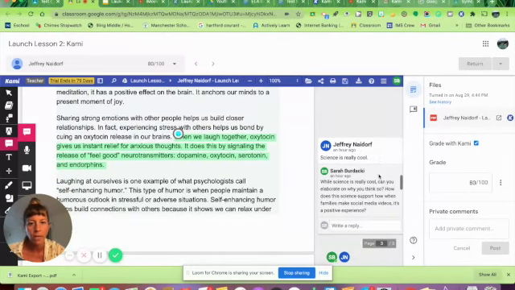Okay, so this annotation is for this highlighted bit. When we laugh together, oxytocin gives us instant relief for anxious thoughts. It does this by signaling the release of feel-good neurotransmitters, dopamine, oxytocin, serotonin, and endorphins. Wow, a lot of scientific words that personally I don't know the exact meaning to. This student said science is really cool. And, you know, as the teacher, I agree. But my reply was, well, science is really cool. Can you elaborate on why you think so? How does this science support how when families make social media videos, it's a positive experience?